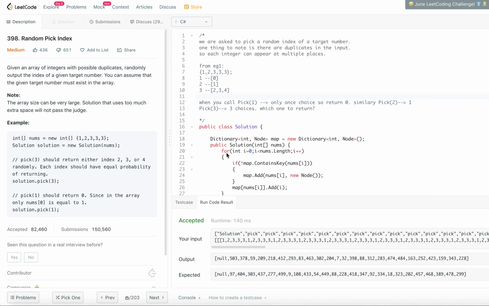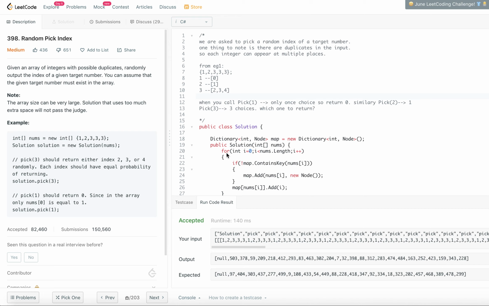So basically we are given a set of integers and there are duplicates. We have to output the index of the given target number. Since there are duplicates, the target number is multiple, that means a single number will appear at multiple places, right? The number could appear in multiple different places.